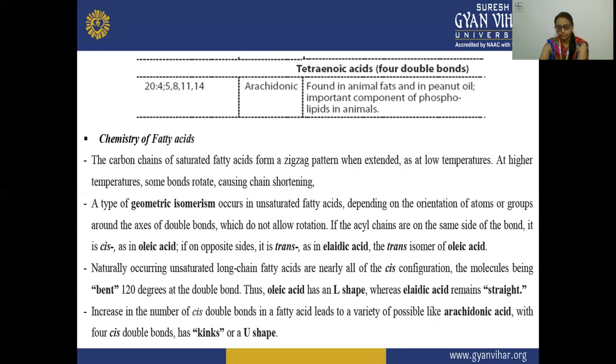of oleic acid. Naturally occurring unsaturated long chain fatty acids are nearly all of the cis configuration, with the molecule being bent 120 degrees at the double bond. Thus, oleic acid has an L shape, whereas elaidic acid remains straight, and the increase in the number of cis double bonds in a fatty acid leads to a variety of possible shapes, like arachidonic acid with 4 cis double bonds, which has a kink or a U shape.